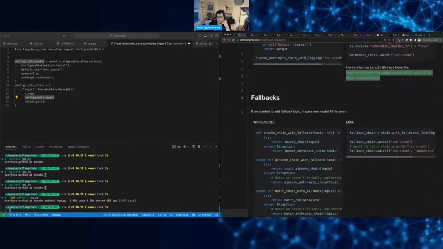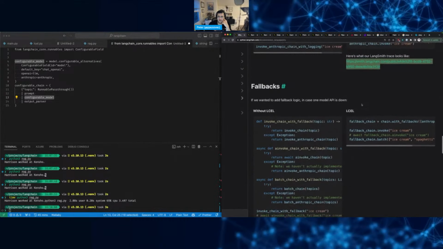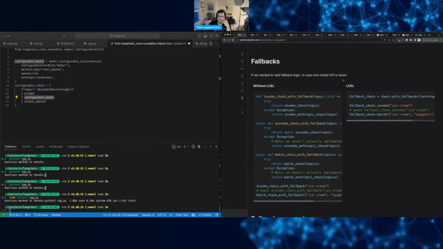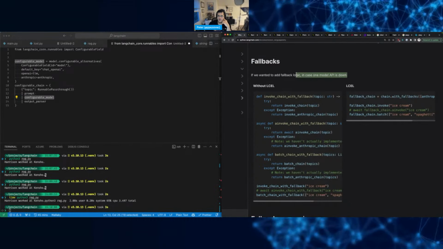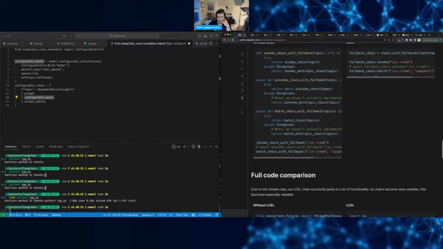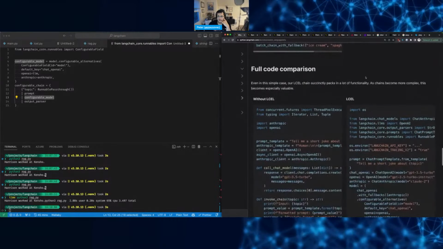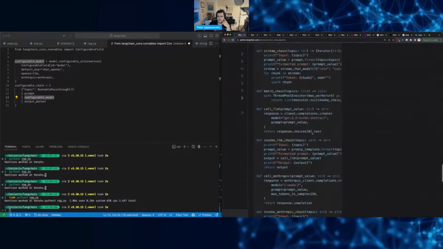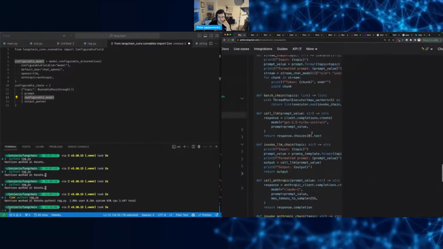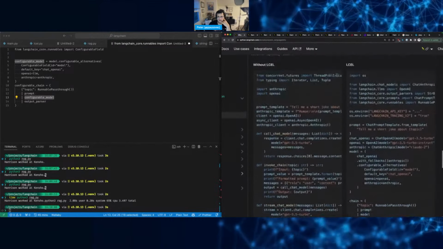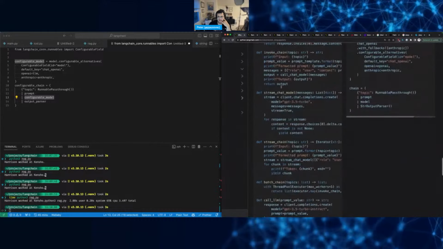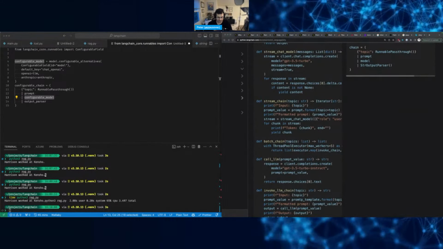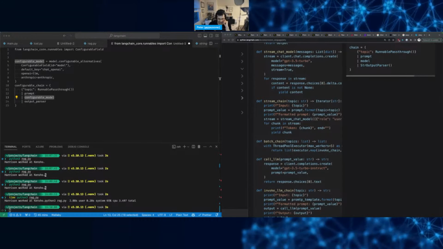Fallbacks. What is a fallback? If you want to add fallback logic. Oh okay, yeah, in case one model, perfect. Let's say you burned out your API key usage in one, and then you just want to fall back into another one. And of course, it's not the line numbers so much, right? The thing on the left is so much harder to maintain. Not just maintain, imagine making changes there. It's a nightmare.